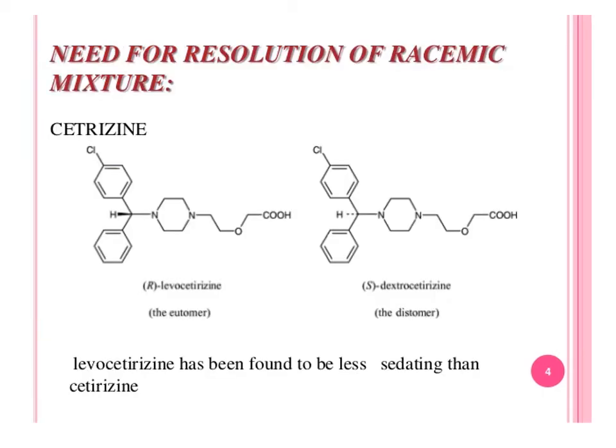Need for resolution of racemic mixture. This is cetirizine. This is R levocetirizine. This is S dextrocetirizine. This is the eutomer, and this is the distomer. Levocetirizine has been found to be less sedating than cetirizine, meaning the levo form has less sedating effect as compared to the dextro form.